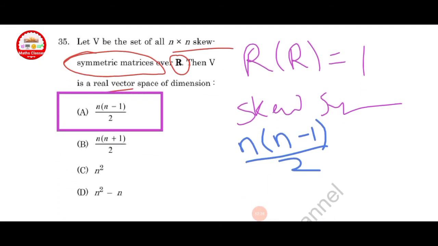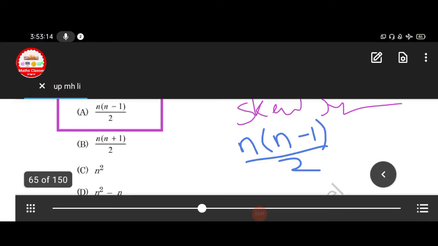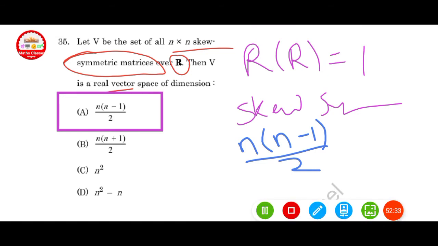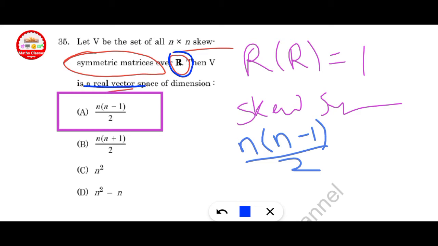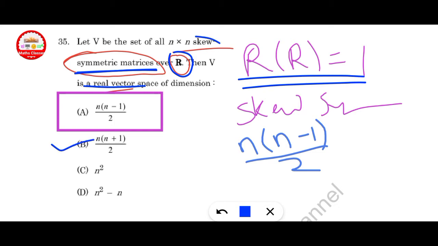Let V be the set of all n cross n skew symmetric matrices over R, then V is a real vector space of dimension? Here it is given over R, a real vector space. Here skew symmetric matrices are given. How do we find the dimension? For symmetric matrices it is n into n plus 1 upon 2, and here skew symmetric matrices are given. So option A is correct here, n into n minus 1 upon 2.